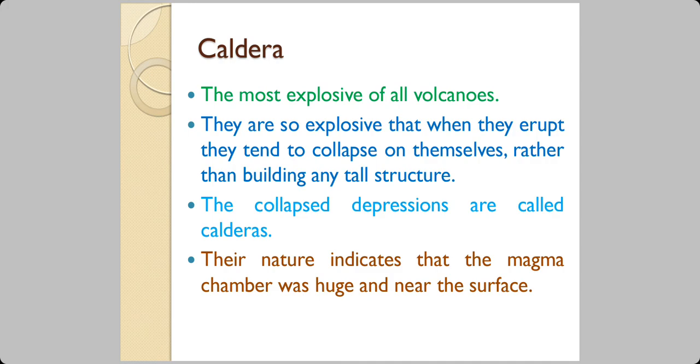Now, caldera is the most explosive of volcanoes, and they are so explosive that when they erupt, they tend to collapse on themselves. They do not build any tall structure, but they collapse. And the collapse depressions are called calderas. And often these calderas, when water collects in them, look like lakes. This nature indicates that the magma chamber was huge and near the surface, and suddenly it exploded.